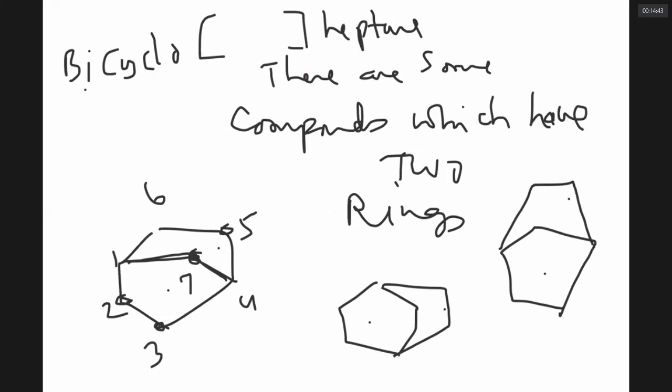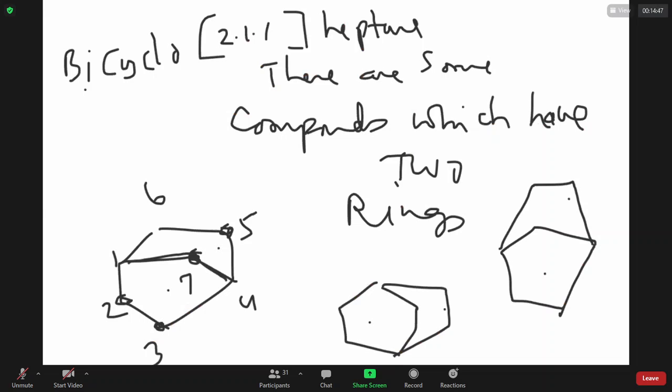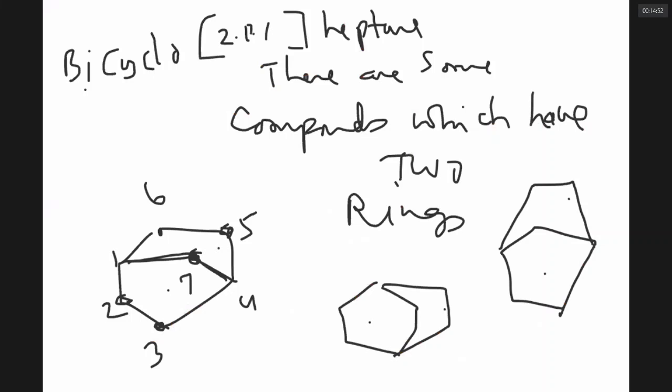2, 1, 1. On the other side also there are two carbons, no? 5 and 6. Yes, I have forgotten to say it. It is 2 to 1, sorry. Bicyclo 2 to 1 heptane. I have overlooked it. 2, 2, 1. What could be the name of this?